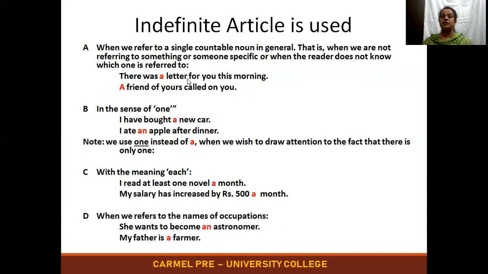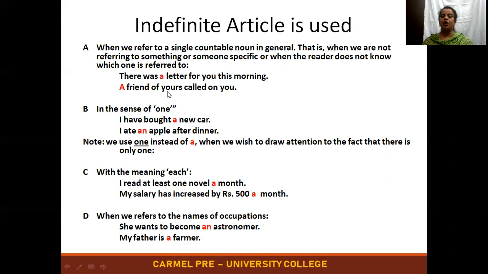So, there was a letter for you this morning. You're not talking about a particular letter, somebody has sent it to someone. The letter is random. So when you're not talking about a particular letter, you say a letter.